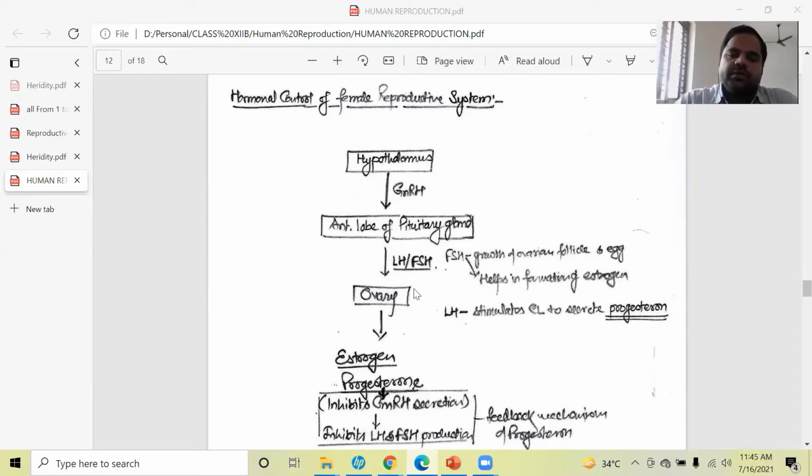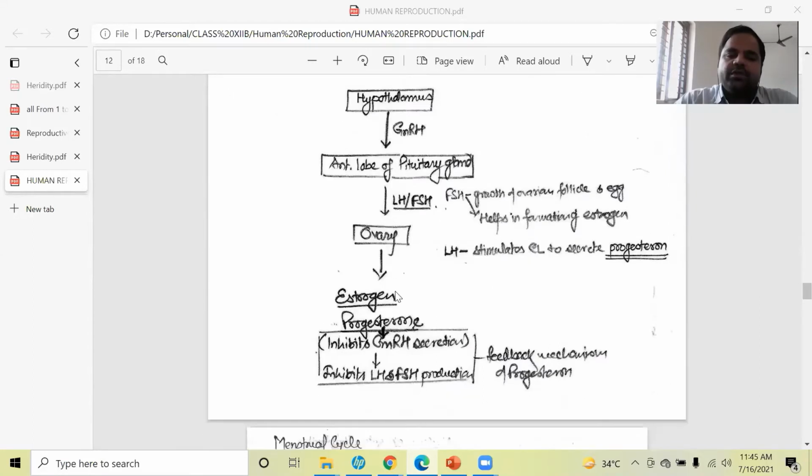Now we will see here that when ovary will be induced by this LH and FSH, which is secreted from the anterior lobe of pituitary, then ovary will start producing estrogen and progesterone. And as I said, ovary will produce estrogen when FSH induces this ovary, and progesterone will be produced by this ovary when LH induces this ovary to produce this hormone.